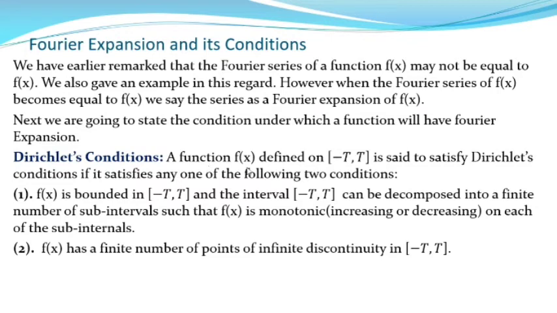A function f(x) defined on the interval minus T to plus T, that is a periodic function, satisfies Dirichlet's condition if it satisfies any one of the following two conditions. So there are two conditions of Dirichlet's condition. If any one of these conditions is satisfied by the function f(x), then we will say the function is equal to its Fourier series. Okay, so what is the first condition? The first condition is f(x) is bounded in the interval minus T to plus T.